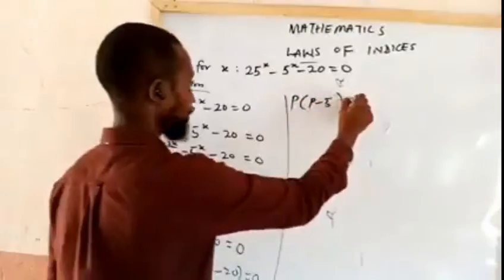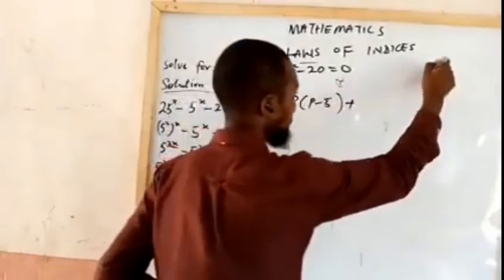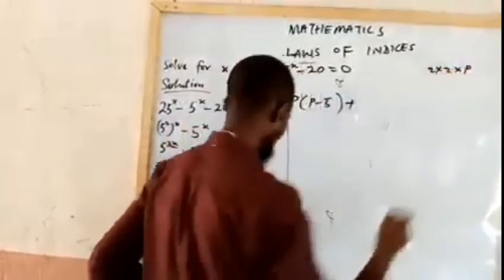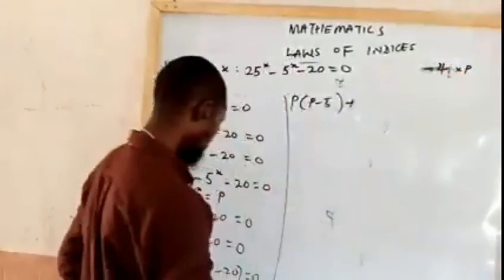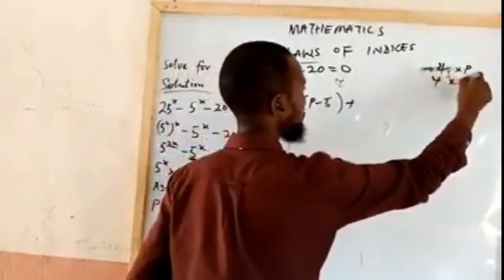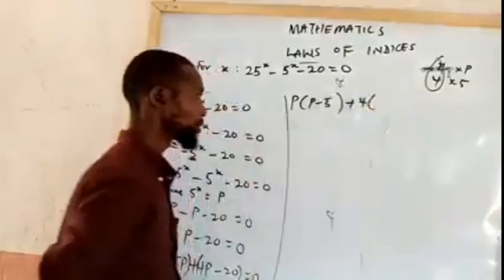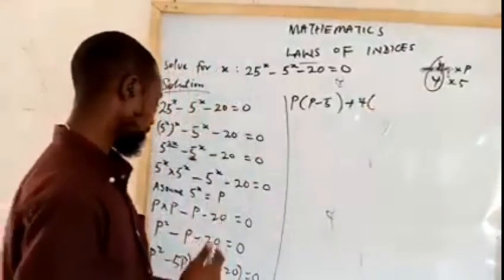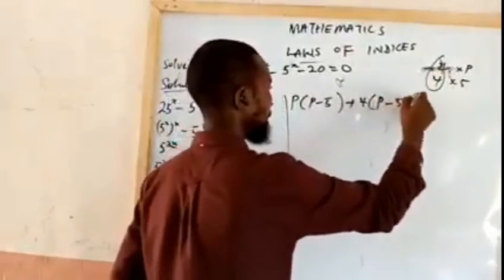And here, plus, between 4P and 20, what is common? Since 20 is 4 times 5, you can observe 4 is common. So that common number will be positioned outside, the bracket is opened, and what I have left is P, then minus 5.